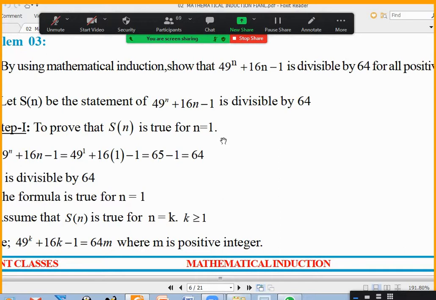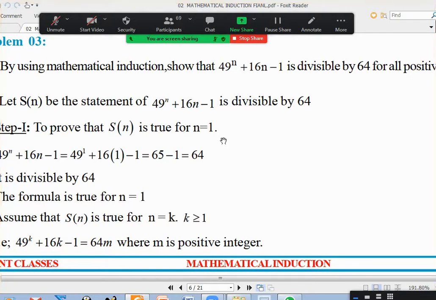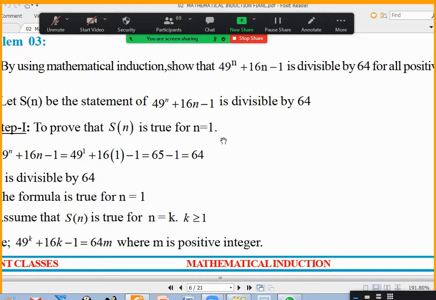Sir, there you wrote (x plus 1) whole power k plus 1, and we can write it as (x plus 1) to the power k into (x plus 1) to the power 1, sir. Yes, that's what I wrote. Like in powers, in exponents. Yeah, a power m plus n can be written as a power m into a power n. Like that, a power k plus 1 can be written as a power k into a. That a happened to be 1 plus x. This formula wasn't taught, sir.